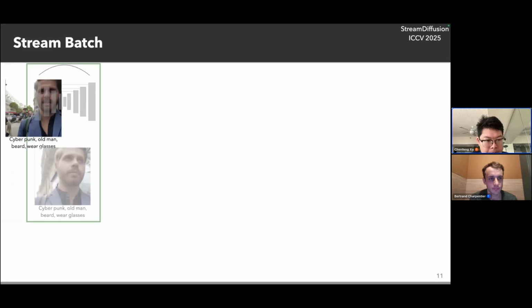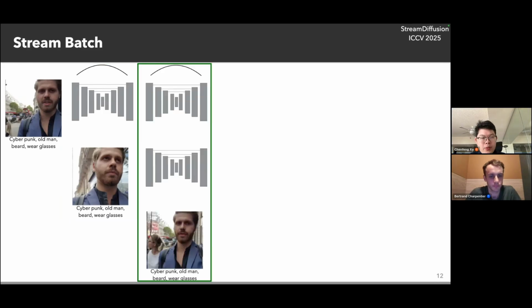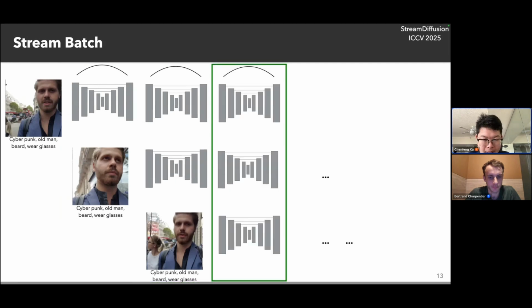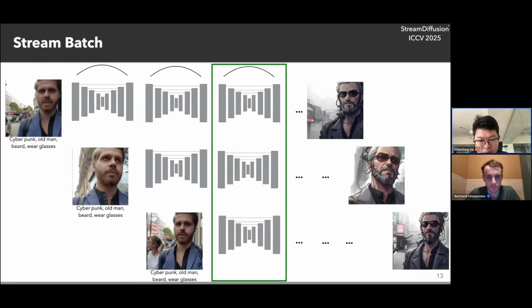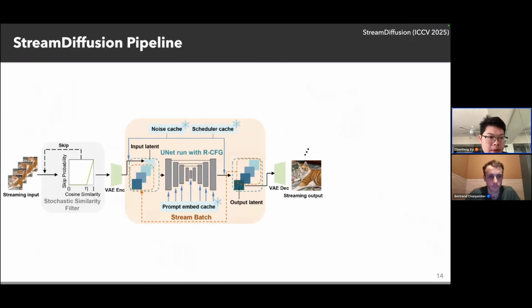So given one image, we can utilize the diffusion model to deal with the first step, but at the same time, the second image already comes in. But we don't have to wait. We can put them together and denoise them together. And the third image comes. We also don't have to wait, and we can put them together and denoise them together. So this can achieve much higher throughput and make sure the output is smooth. So this is a very simple technique in our StreamDiffusion pipeline.